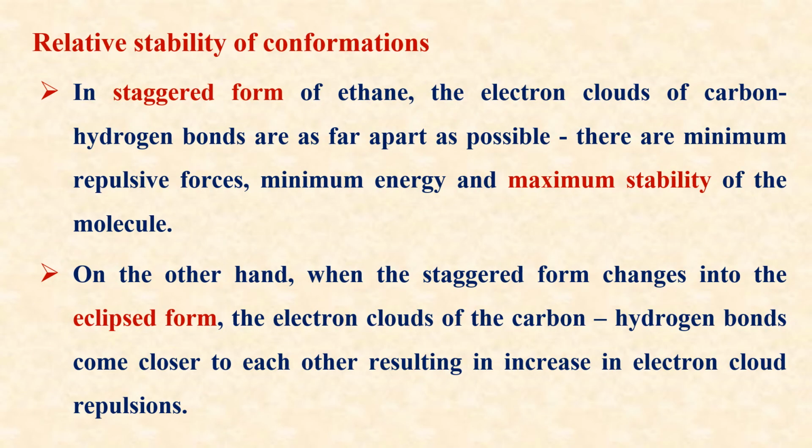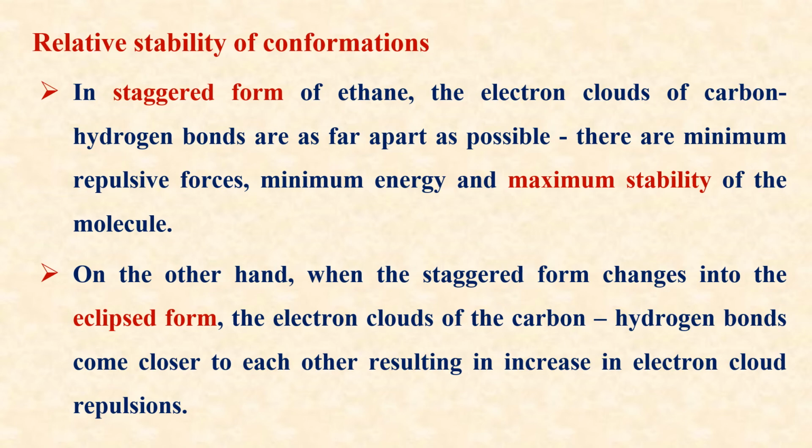Now let us see the relative stability of staggered and eclipsed conformations. In the staggered form of ethane, the electron clouds of carbon-hydrogen bonds are as far apart as possible. So there are minimum repulsive forces, minimum energy and maximum stability of the molecule.